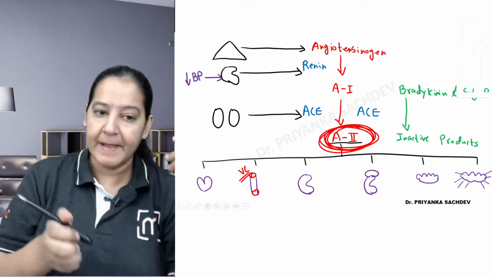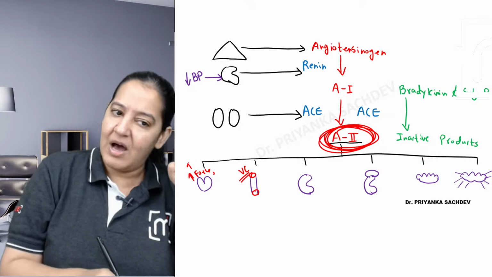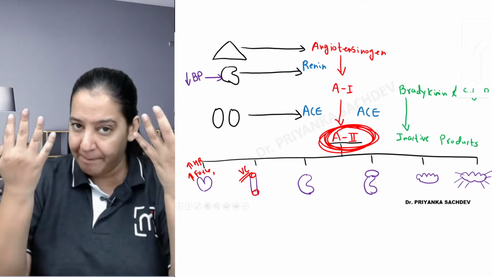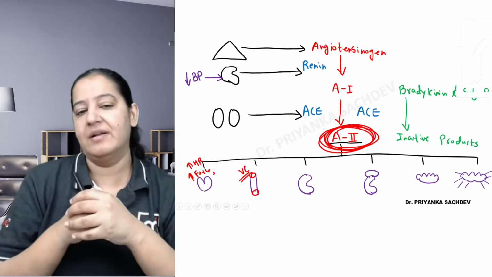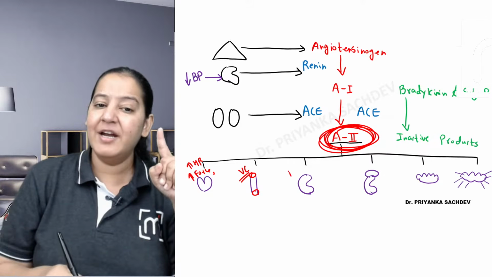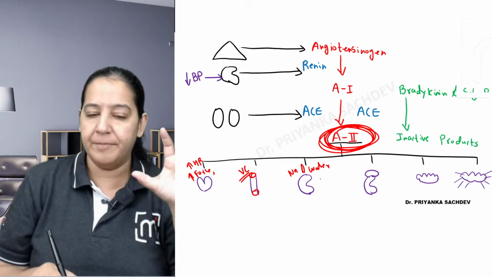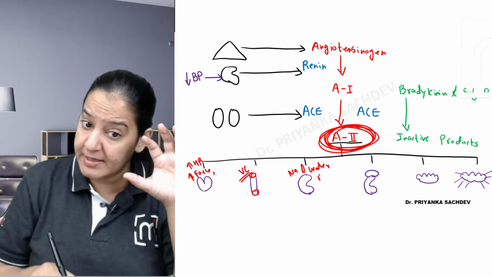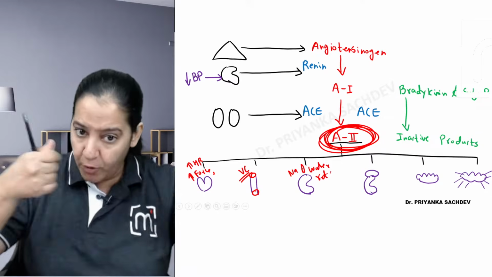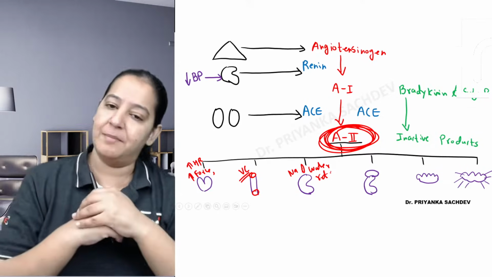Give me a thumbs up. In the heart, it increases the force of contraction, it increases the heart rate, and it causes hypertrophy of the left ventricle, because of which the blood pressure is raised. Give me a thumbs up. In the kidney, it causes sodium and water retention, not excretion. It retains more and more sodium and water, more plasma volume, and it causes rise in blood pressure.